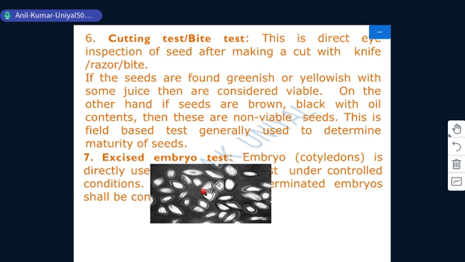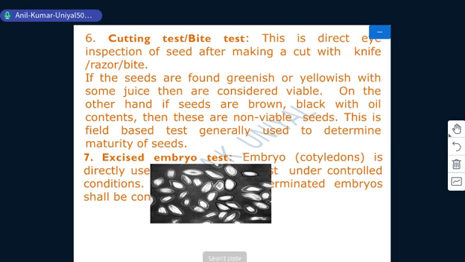Excised embryos or cotyledons are used to check the germination under controlled conditions. If the embryos get germinated, then it shows viable seed. If the embryos do not perform anything, then these embryos or seeds are considered non-viable seeds.